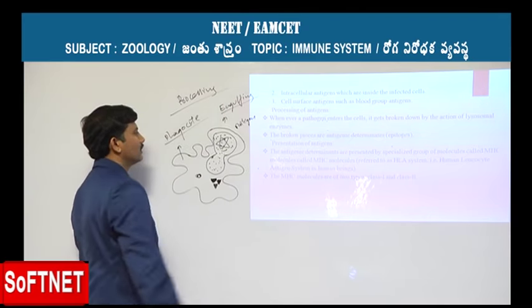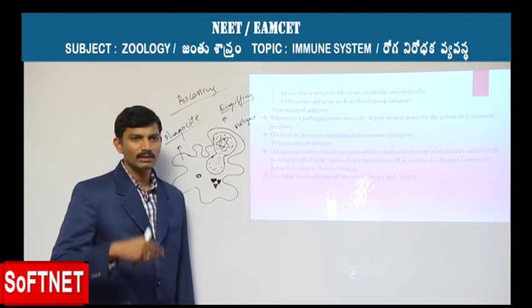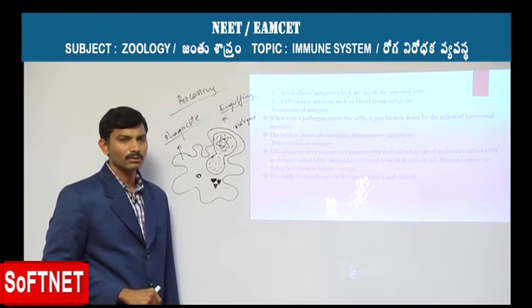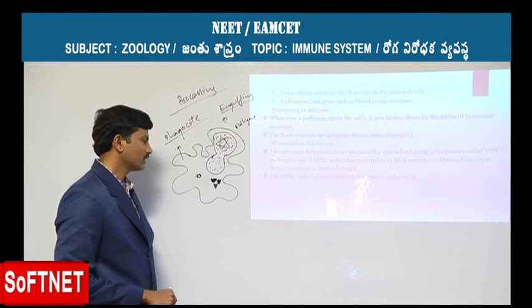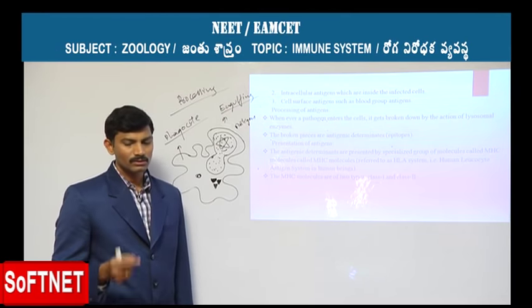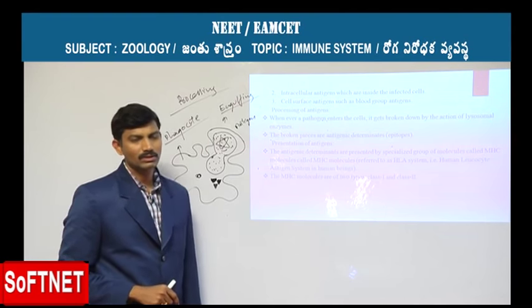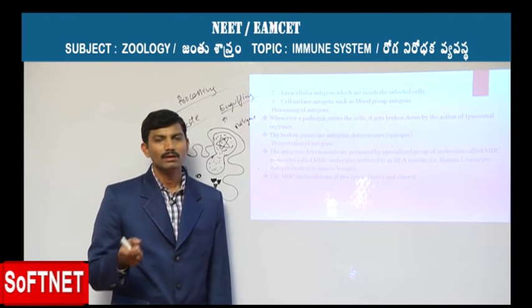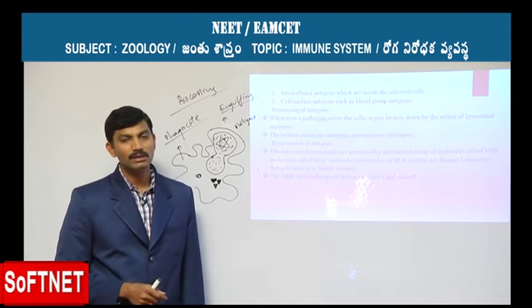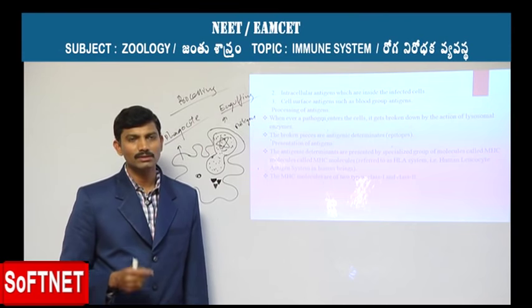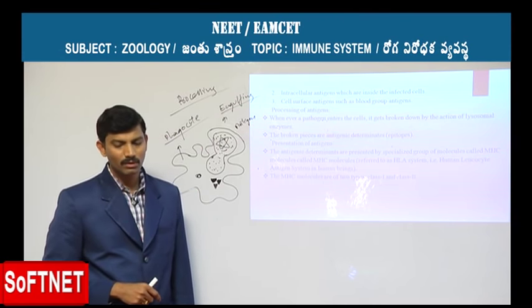So, once the processing step is over, the next step played by these phagocytic cells is presentation, the presentation of these antigens. Here the role of the MHC molecules comes in, that is, major histocompatibility molecules.